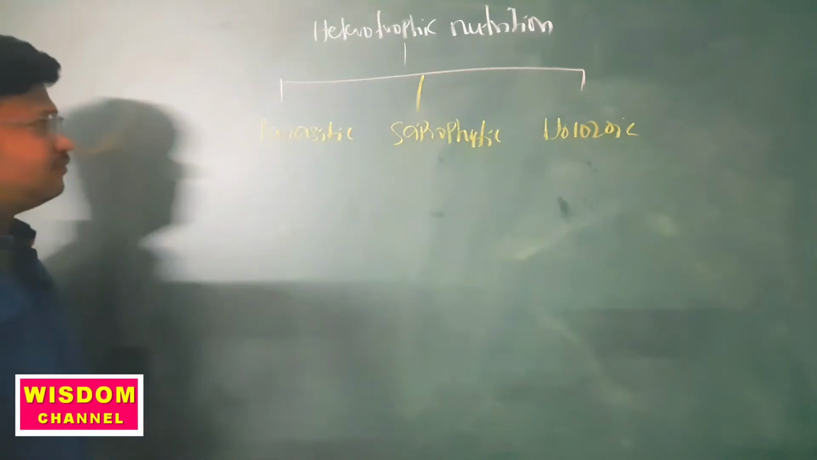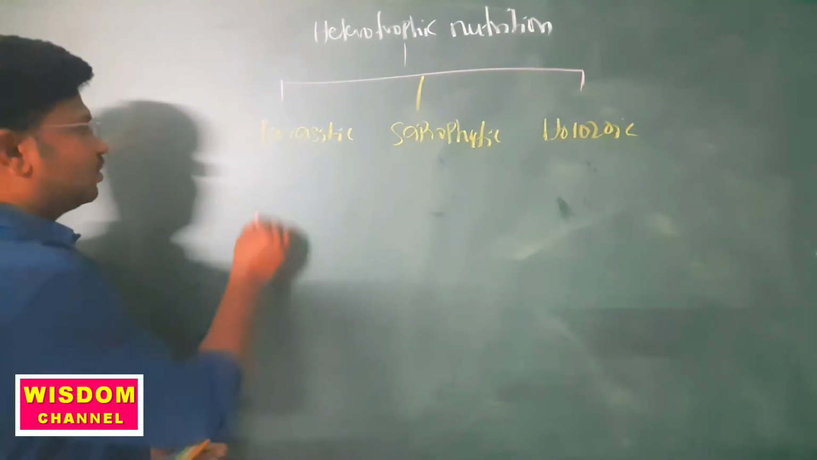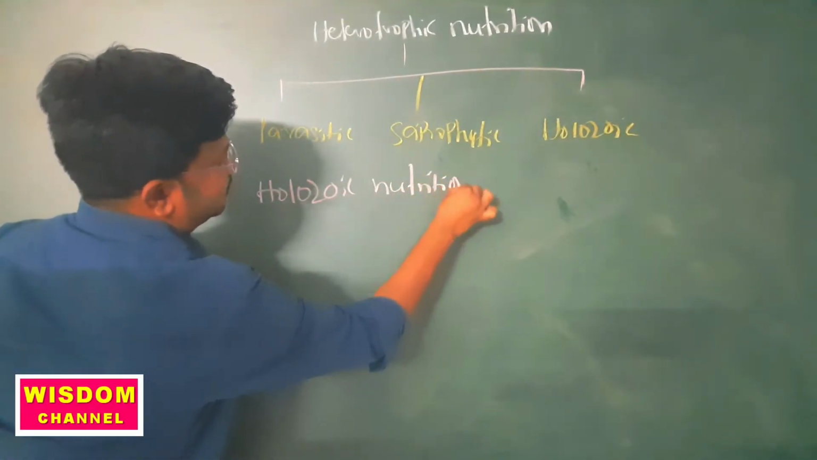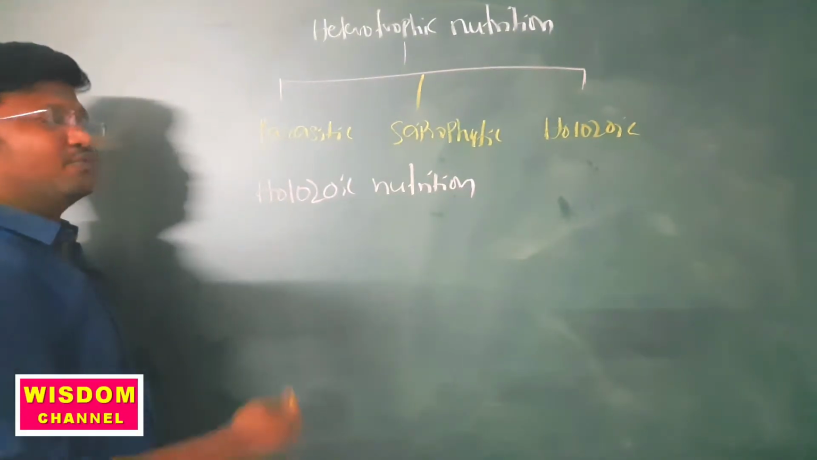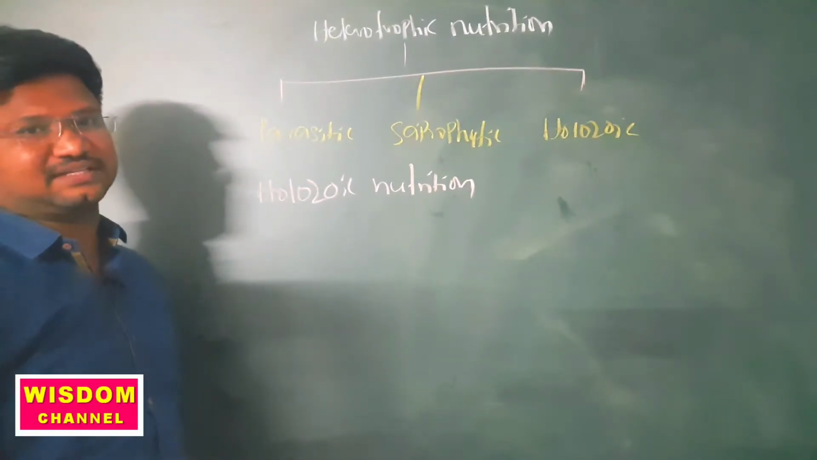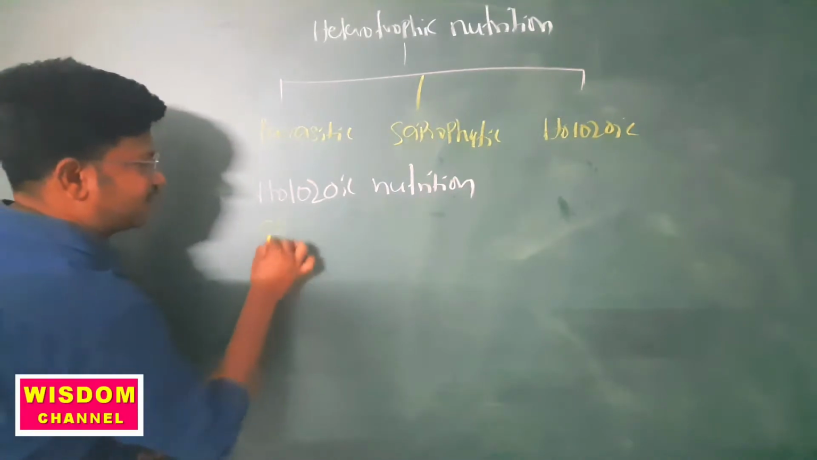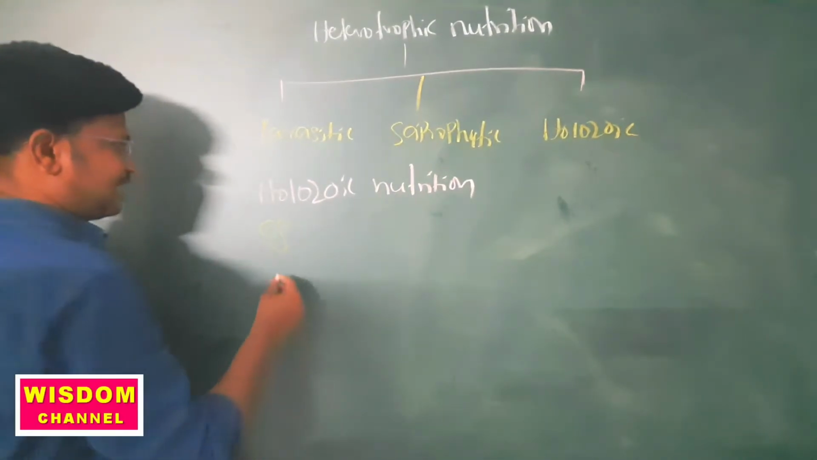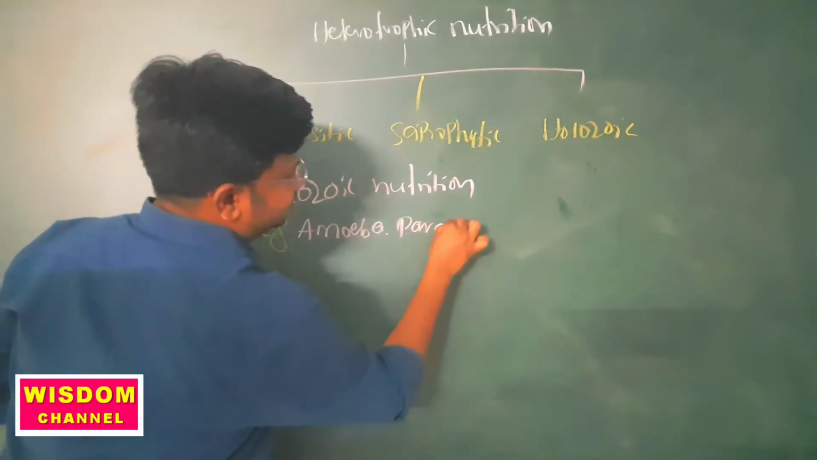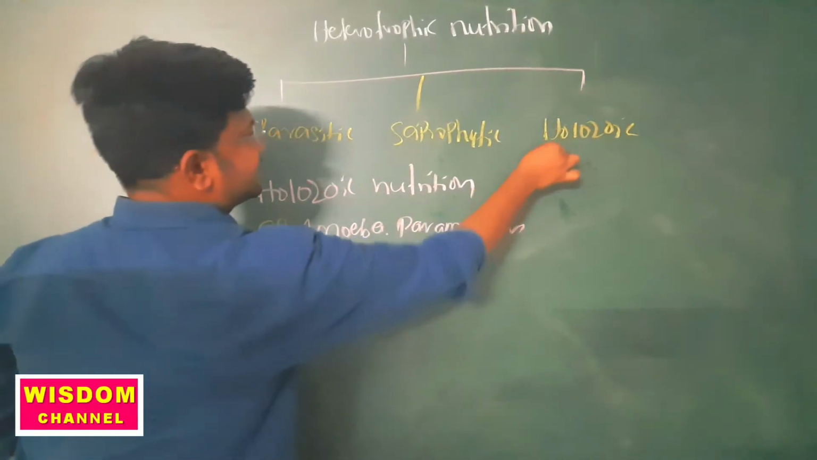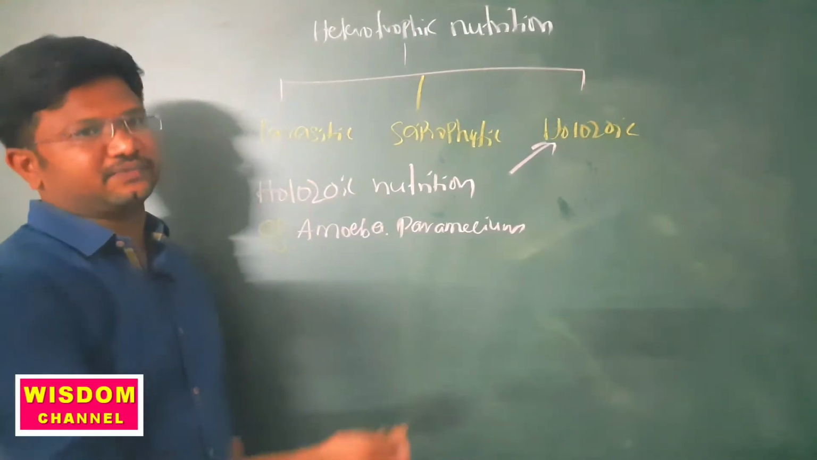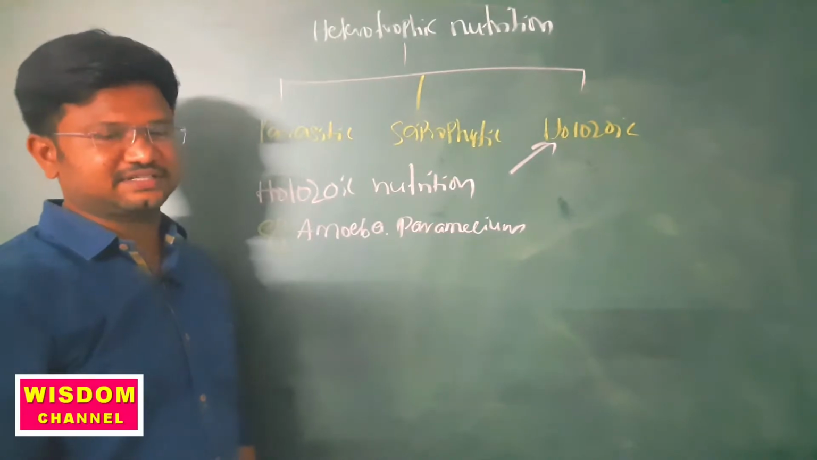So today we'll start with holozoic nutrition. What is holozoic nutrition? Organisms that take complex substances into their bodies and convert them into simple substances. What is the best example of holozoic nutrition? As we discussed, that is amoeba and paramecium. These come under holozoic nutrition. So how are they taking the food into their bodies? We'll discuss now.